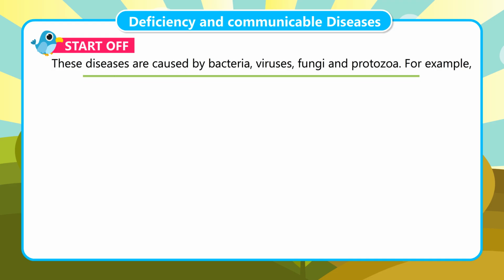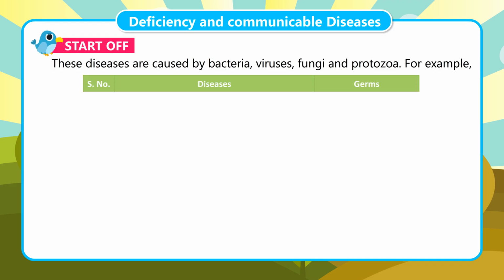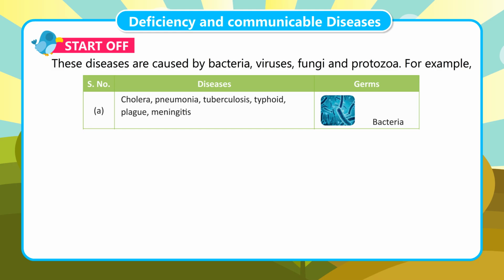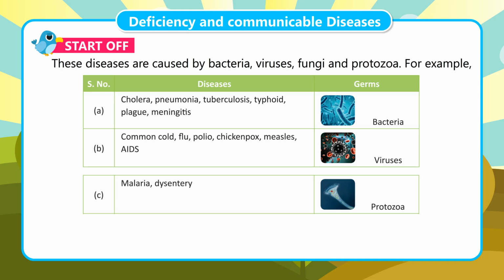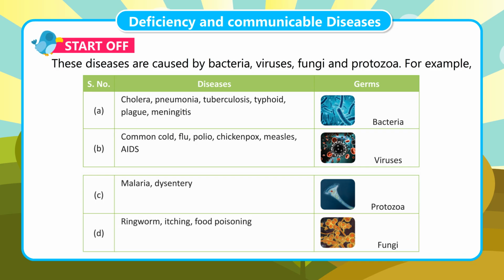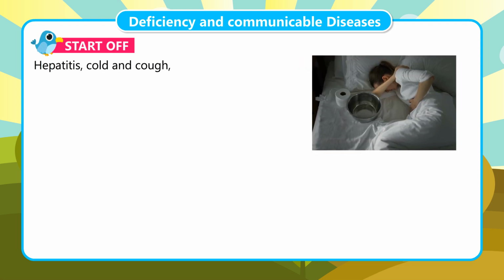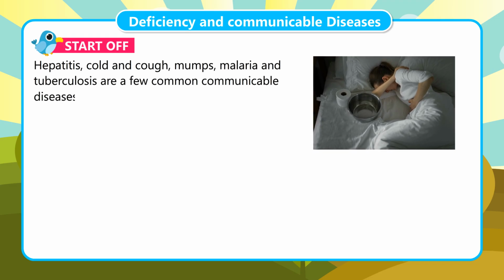For example, diseases and germs. A. Cholera, pneumonia, tuberculosis, typhoid, plague, meningitis: bacteria. B. Common cold, flu, polio, chickenpox, measles, AIDS: viruses. C. Malaria, dysentery: protozoa. D. Ringworm, itching, food poisoning: fungi. Hepatitis, cold and cough, mumps, malaria and tuberculosis are a few common communicable diseases.